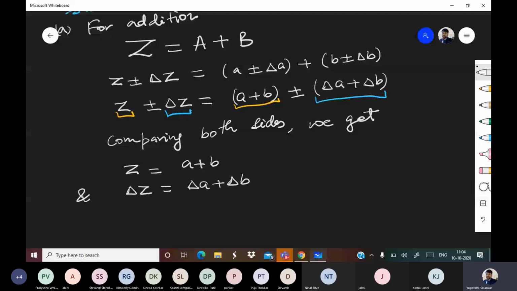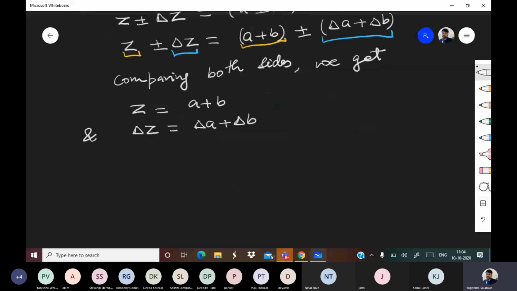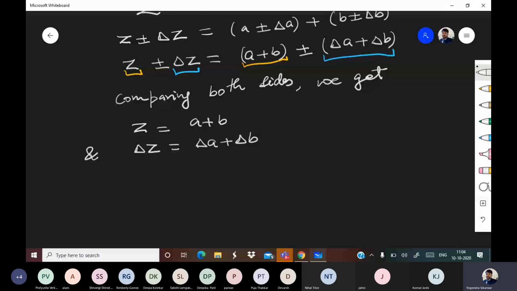So what do we conclude out of this? I am writing the conclusion for subtraction also. You can note it down later.